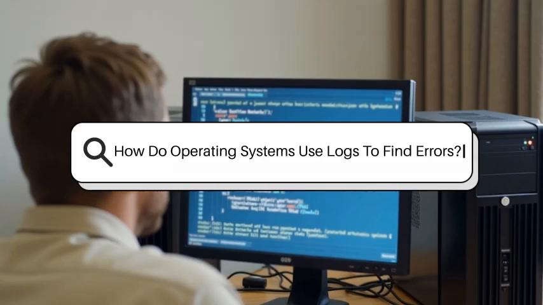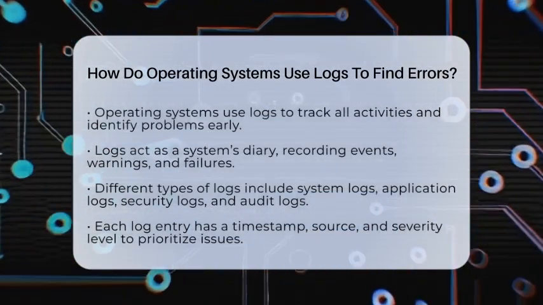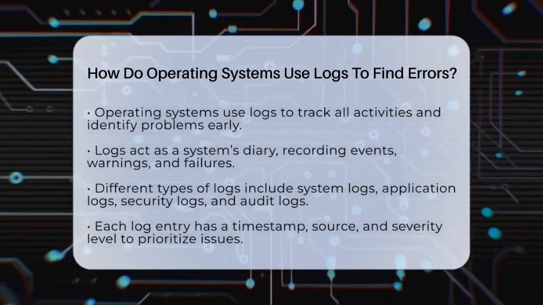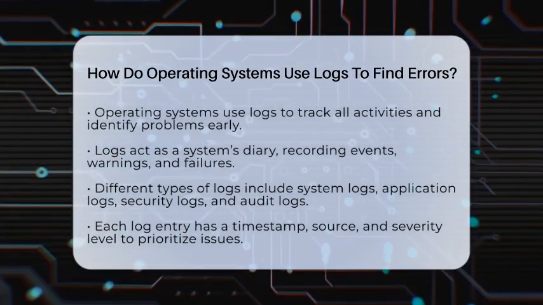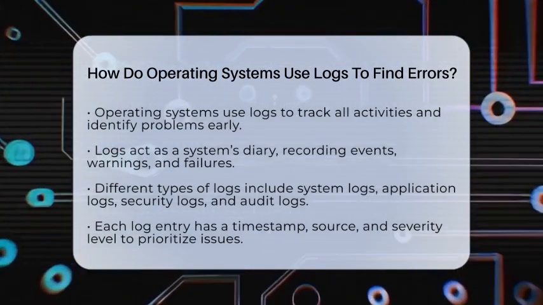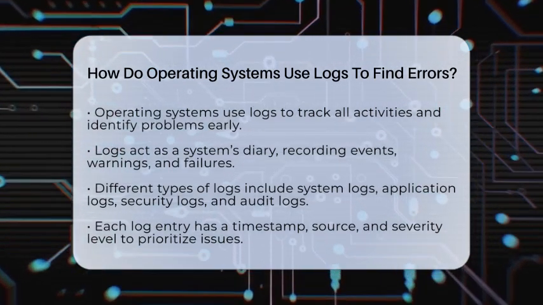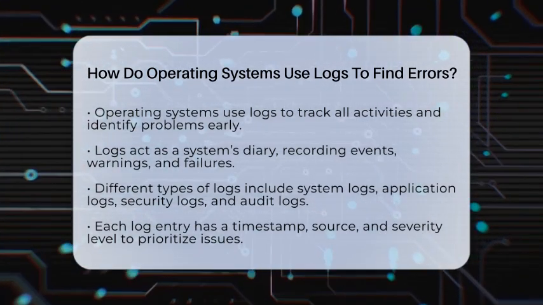How do operating systems use logs to find errors? Imagine your computer as a busy city. Every activity, from opening a file to running a program, leaves a trail. These trails are called logs, and they help the city planners keep everything running smoothly. Operating systems rely on these logs to spot problems before they become big disasters.